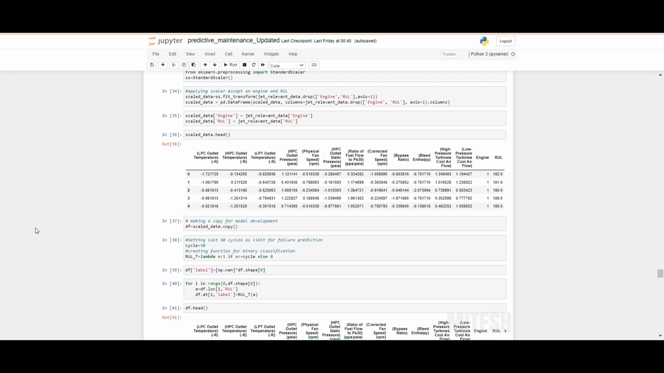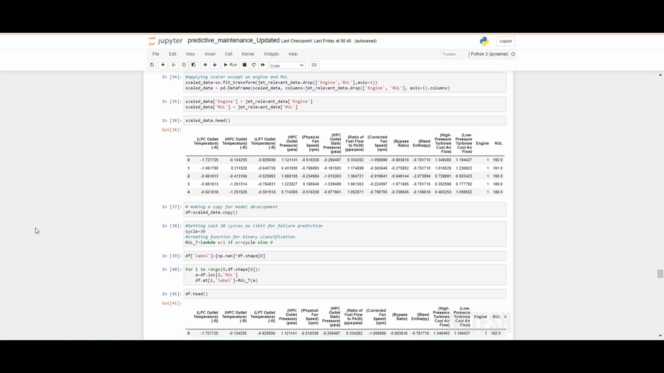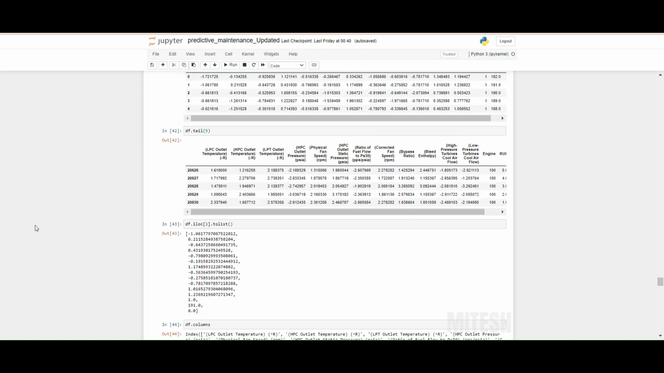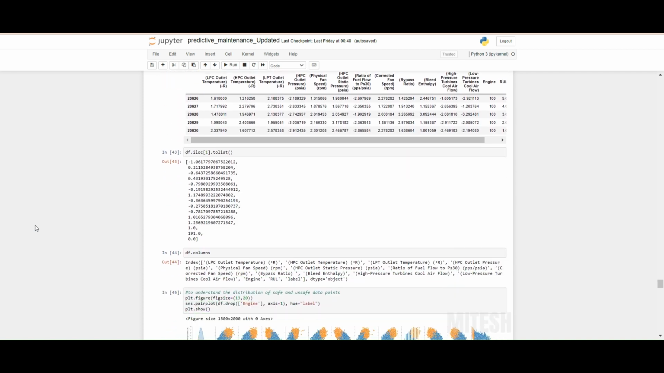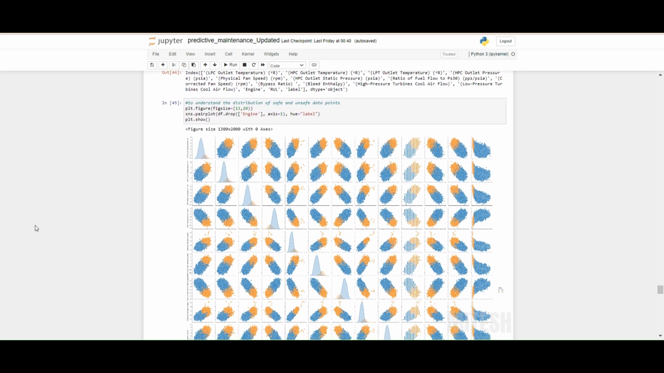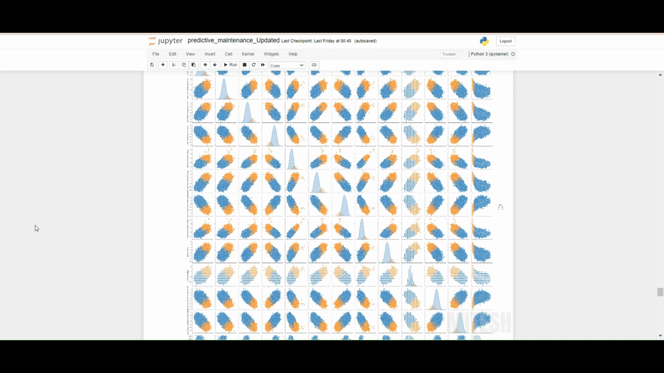Adding output column label to set less than 30 RUL to 1 and rest to 0 and hence making a binary classification dataset. Generating pair plot to visualize safe and unsafe data points.